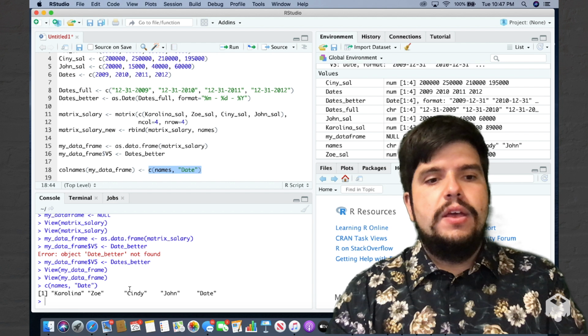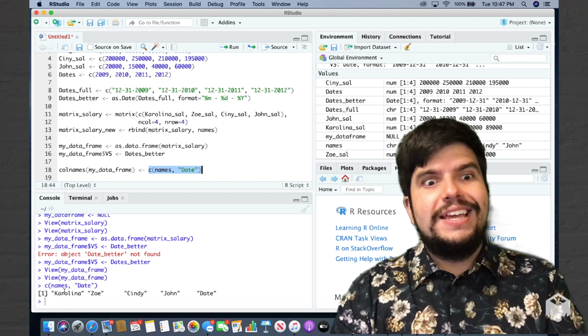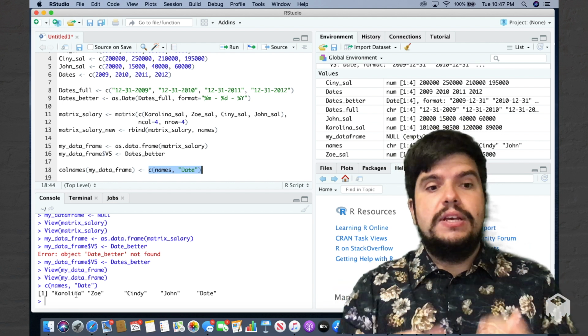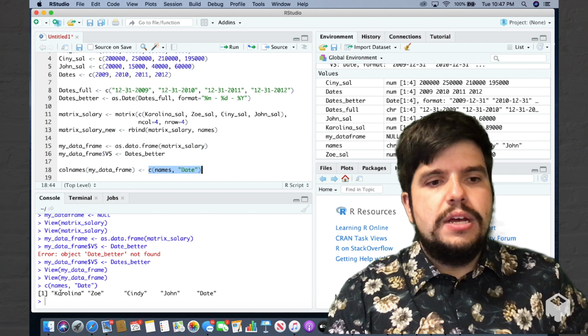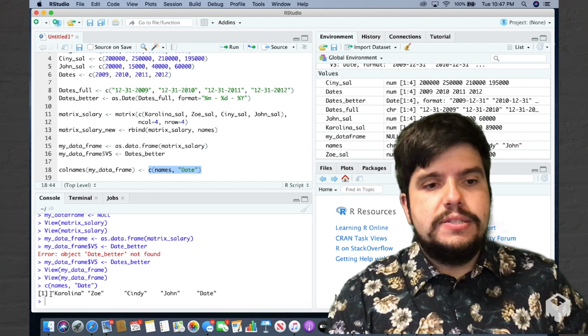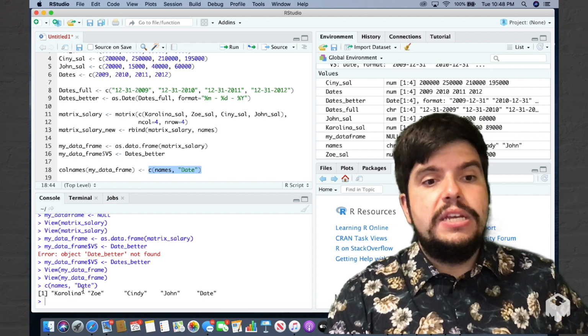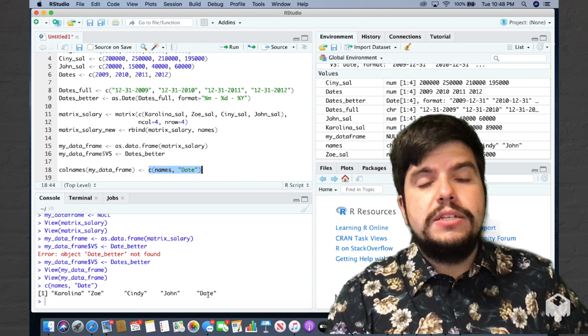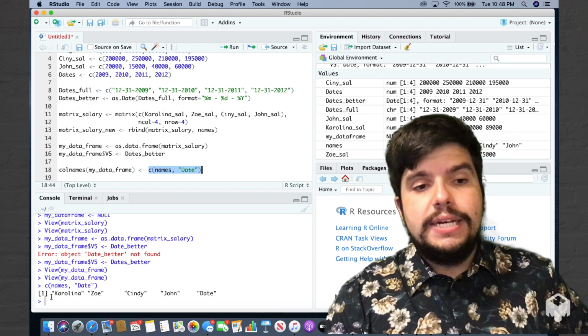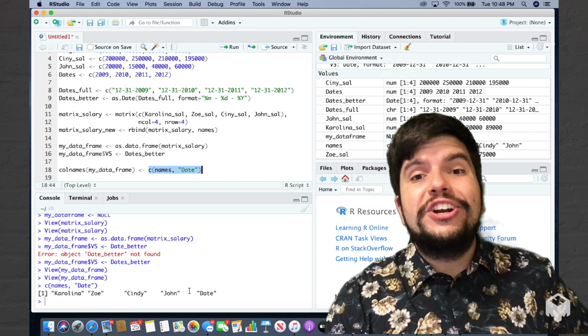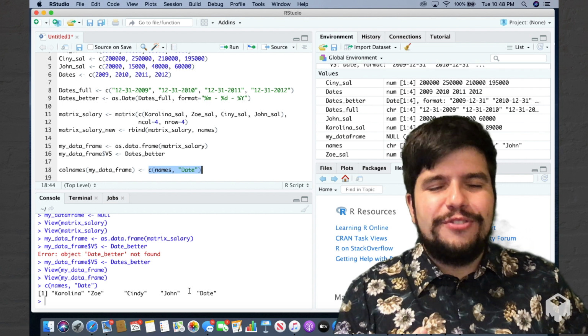Command Enter. In the console, I'm going to get the result of this. I'm going to get 5 elements in this vector: Carolina, Zoe, Cindy, John, and date. And as you can see, this is the exact same order of my variables in the data frame.